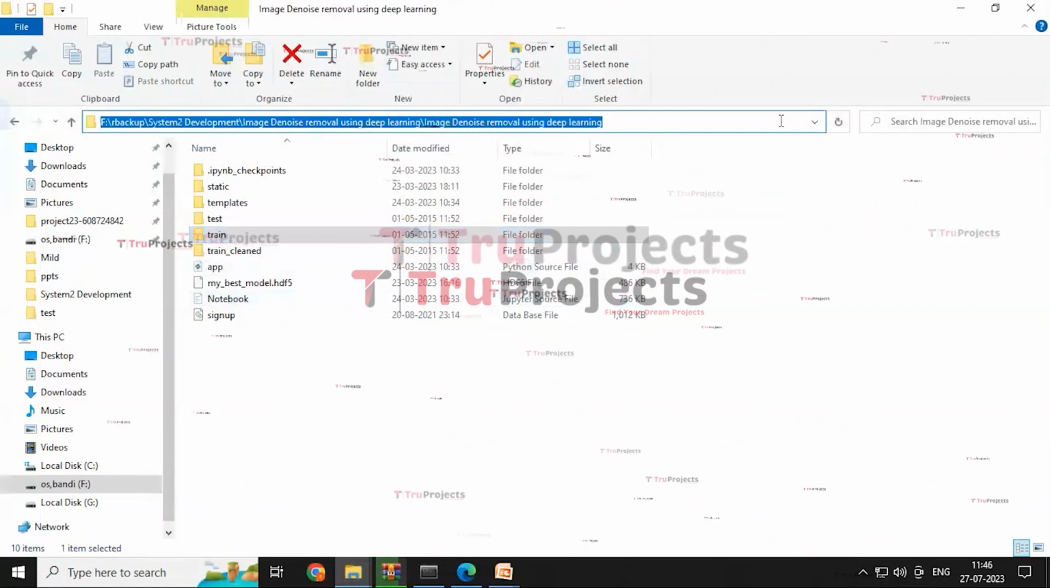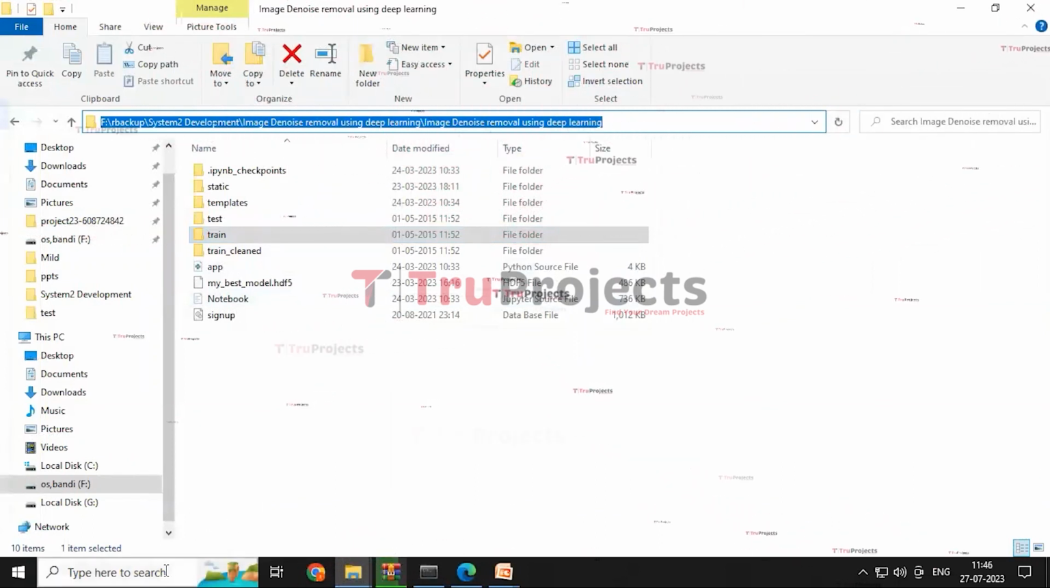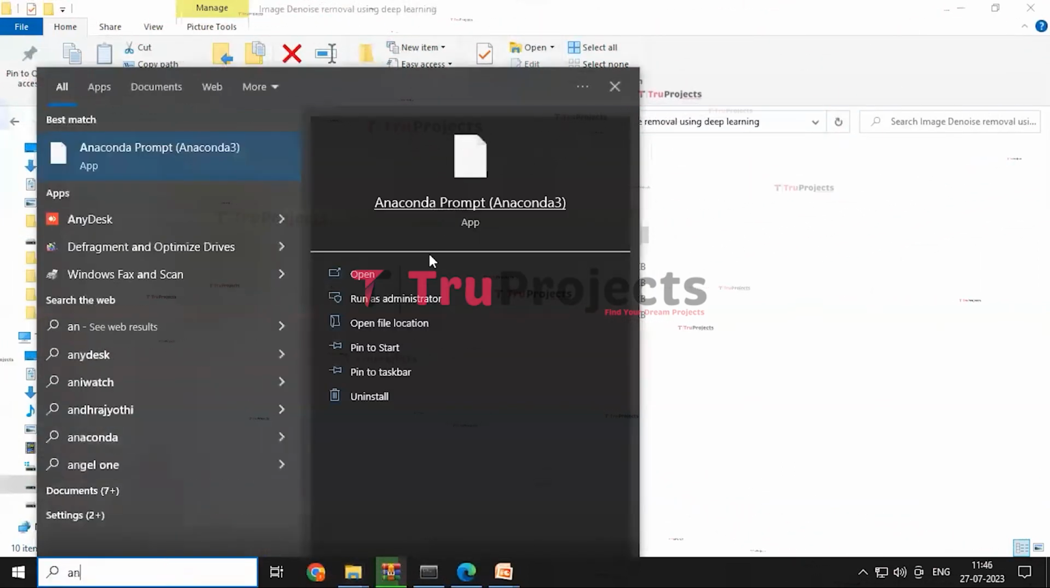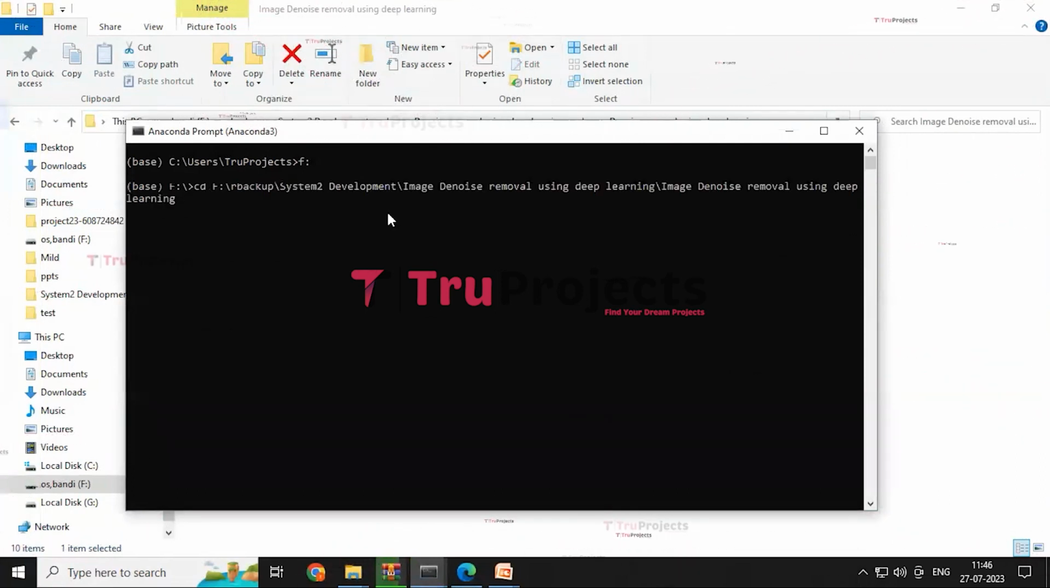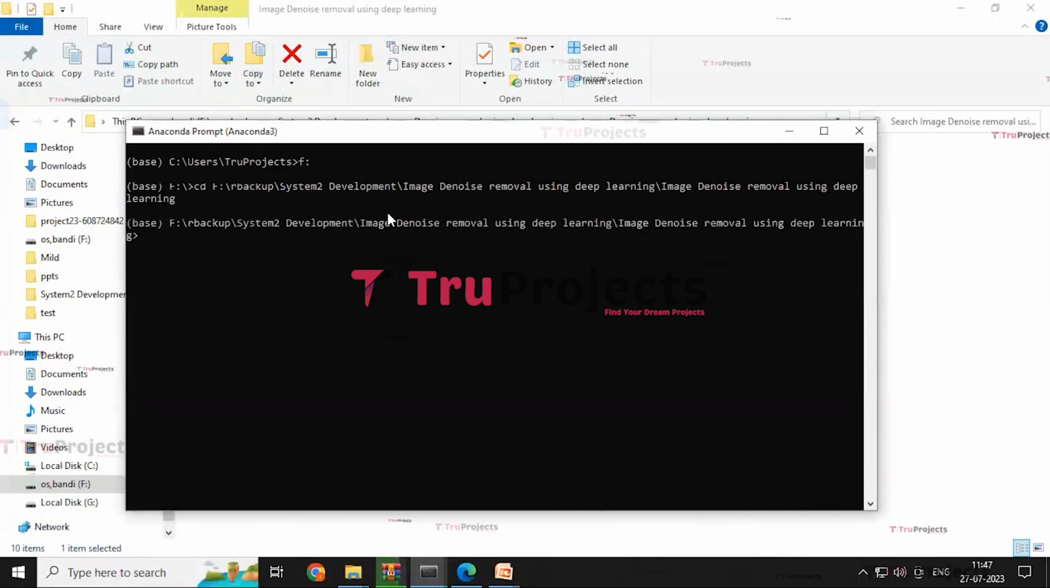For the execution, first we need to copy the code folder path and then open the Anaconda prompt. Here first we need to change the location of the disk to F because our code folder is present in F disk. And then write a command cd space and paste this code folder path. By this, it will change the directory to the current code folder path. And then click on enter button. We need to write another command, python space app.py. By using this command, it will execute the Python script and perform a runtime check for any syntax errors or logical issues. And then click on enter button.